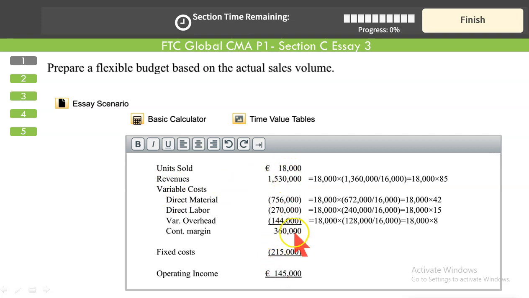Give your final results. If you want to give your computation, write the brackets and just give it in as simple a form as possible. So the probability of having such a question on the exam is very limited, but if it does, you know how to do it. So we have prepared a flexible budget. Simply, we flexed the given static budget, revising all the numbers based upon the actual output achieved.